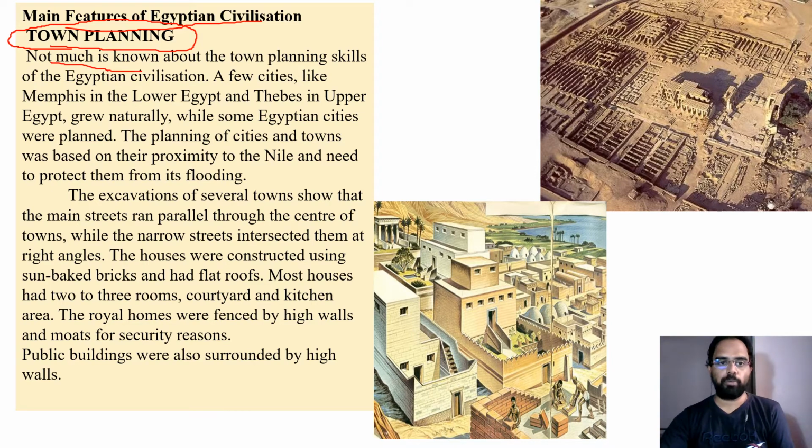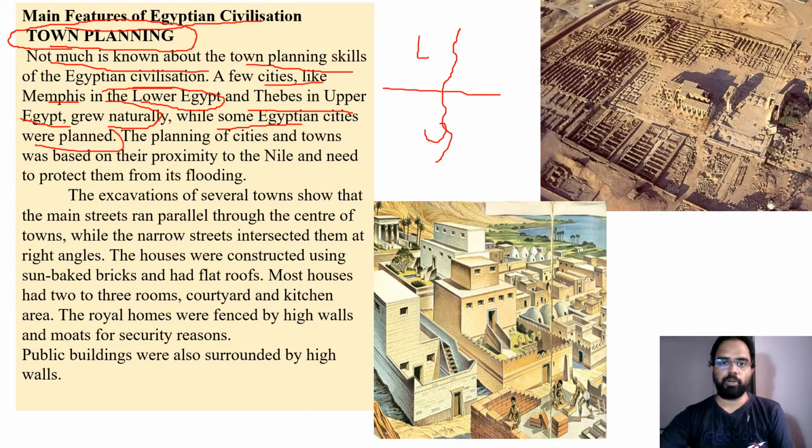Even though we do not know much about the town planning skills of the Egyptian civilization, a few cities like Memphis in the Lower Egypt and Thebes in Upper Egypt grew naturally, while some Egyptian cities were planned. So we have discussed, right, this is the Nile River and this is Lower Egypt and this is Upper Egypt.